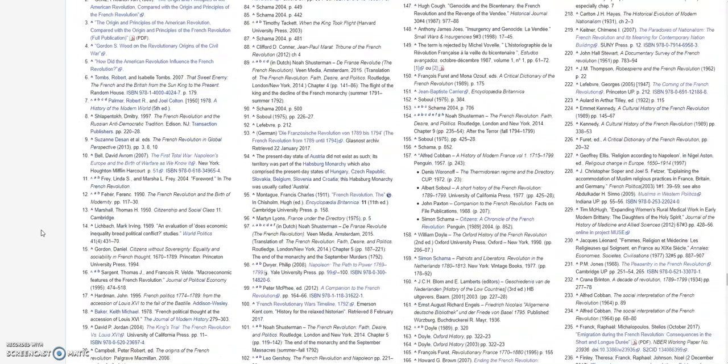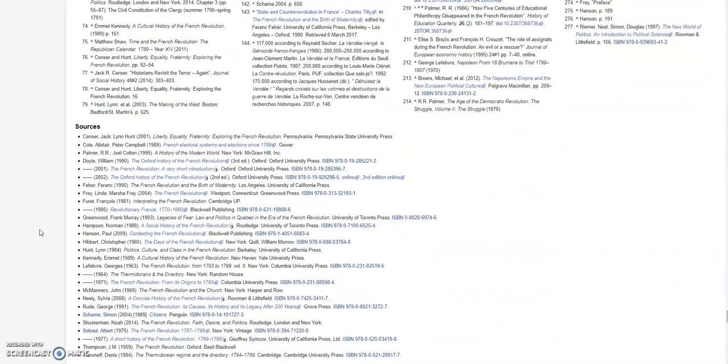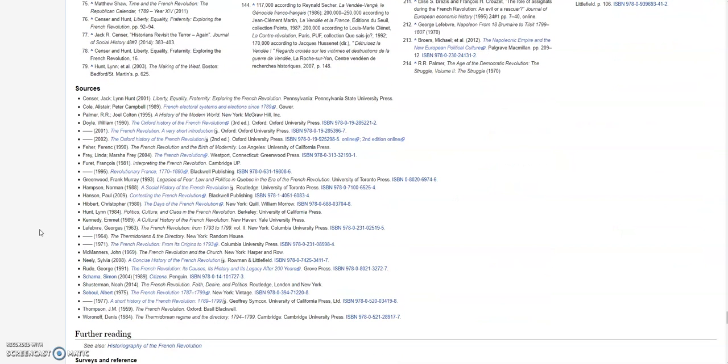Now, if you keep scrolling past those footnotes, you get to a sources section. And this sources section is really great because it contains books that you can read about the French Revolution that are actually academic scholarly work. Take, for instance, William Doyle's The Oxford History of the French Revolution. William Doyle is actually a British historian who spent his academic career researching the French Revolution. So this may be a source that you want to check out in order to learn more about the background